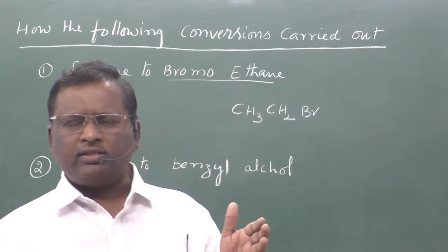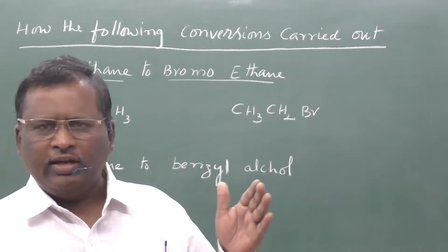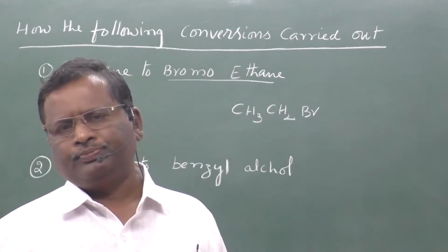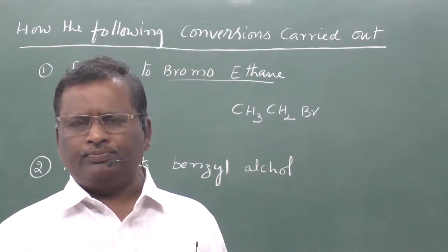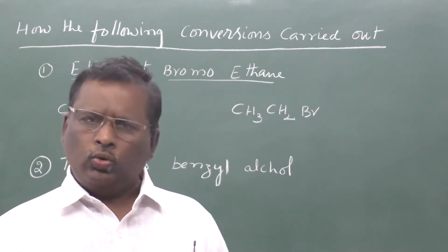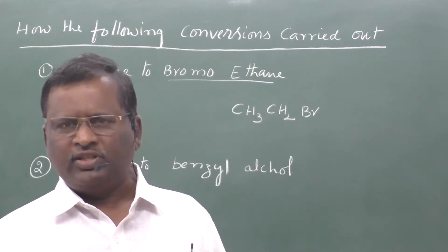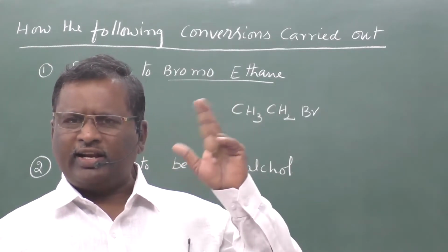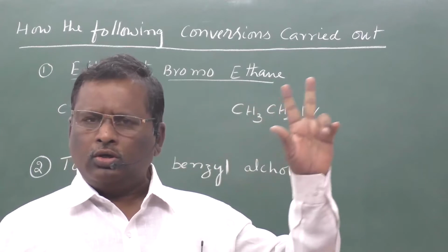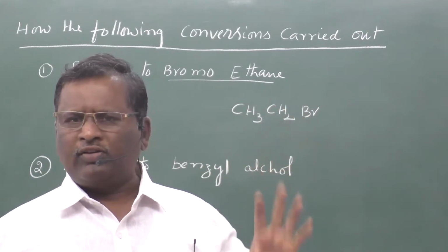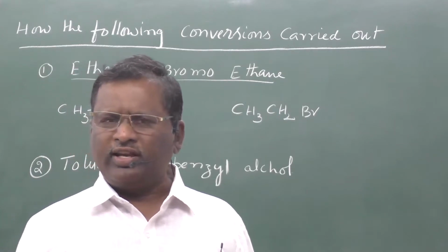So alkanes react with chlorine in presence of sunlight to give chlorocompounds. In case of bromine, in addition to sunlight or ultraviolet radiation, we have to heat. A little bit of heat is also essential for the reaction.